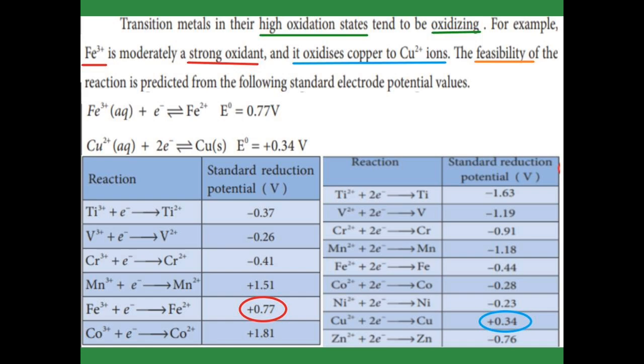In the first table, Fe3 plus plus an electron gives Fe2 plus. It has the standard electrode potential 0.77 volt. In the second table, copper 2 plus gains two electrons and becomes copper metal. The electrode potential is 0.34 volt.